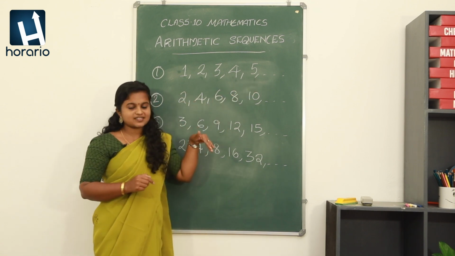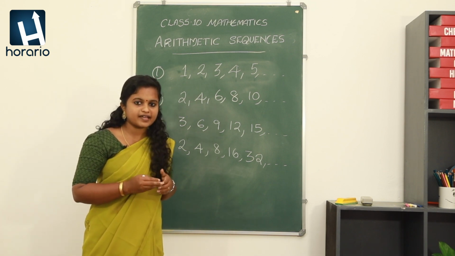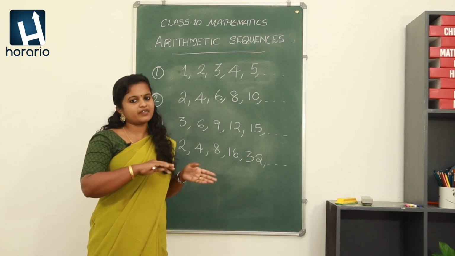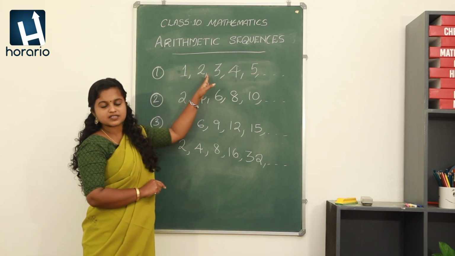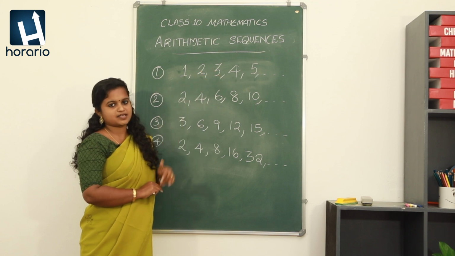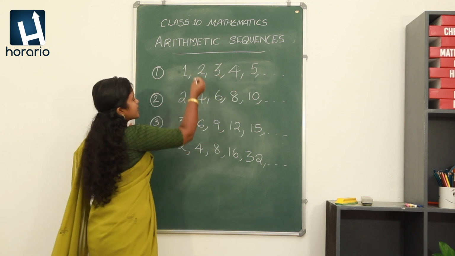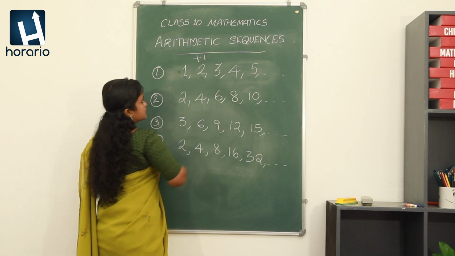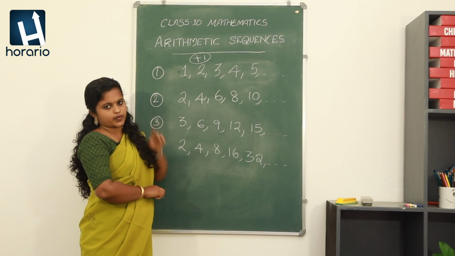Okay. So we can see that each term can be obtained by adding 1 to the previous term. Right? Just we are adding 1 to the previous term in order to get the next number. So that is how we are making this sequence. That means we are adding plus 1. Okay. This is the criteria of getting the terms in the sequence.